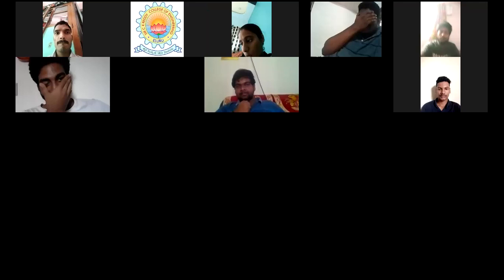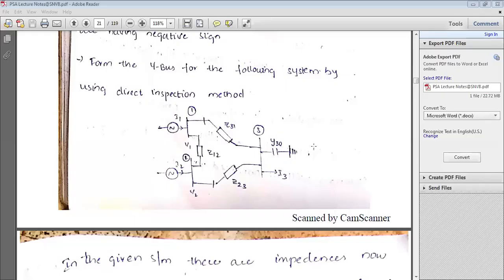You just note down a problem. And later we will solve this one also, right? So form the Y bus for the following system by using the direct inspection method. Suppose if you are not asked to use a particular method, definitely my sincere suggestion is you can directly, without any hesitation, follow this direct inspection method. Why? Because this is the easiest method when we compare with the singular transformation. But unless you are asked to use a singular transformation, you must use the singular transformation for obtaining the Y bus formation, right?